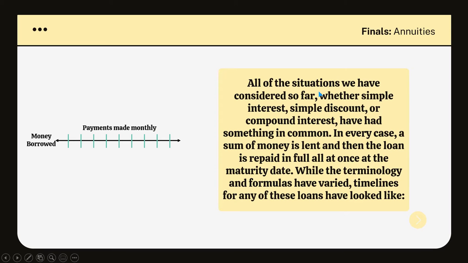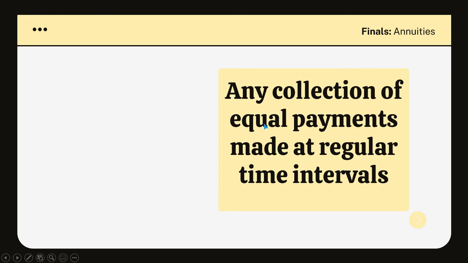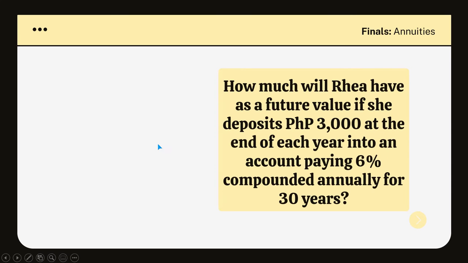So all of the situations that we have considered so far, again, when we talked about simple interest, simple discount, or compound interest, have had something in common, and it's the fact that the sum of money that we lent will be repaid in full all at once at the maturity date. So while the terminology and formulas have varied, timelines for any of these loans that have looked like this would be considered a collection of equal payments made at regular time intervals. And when we talk about something like that, we are actually talking about annuity. Okay, so let's already start with the first question.